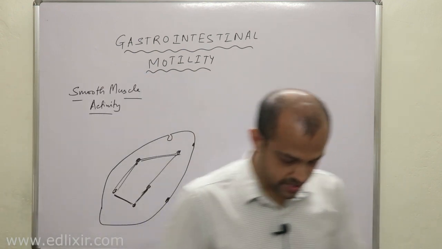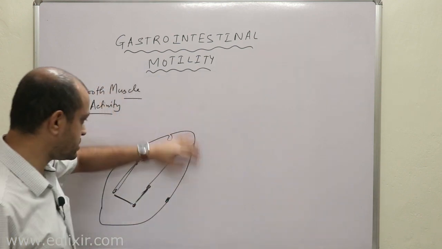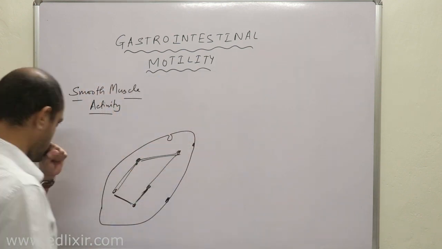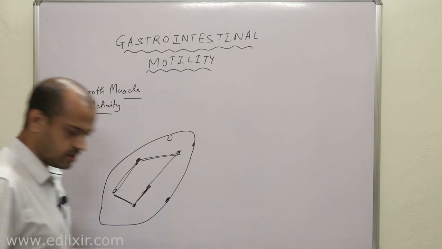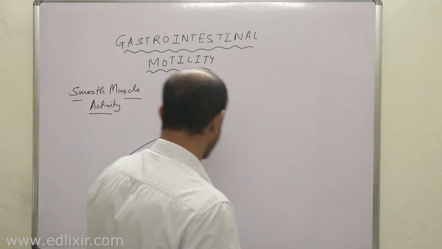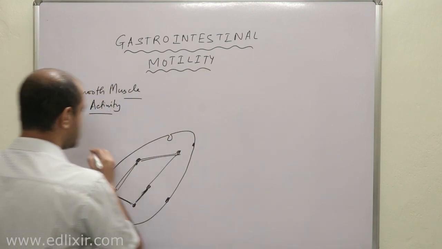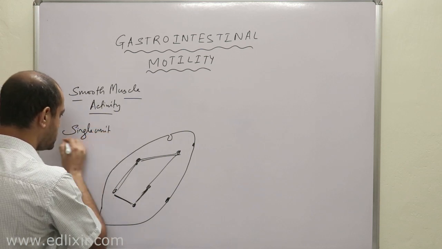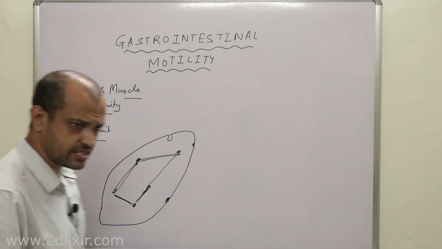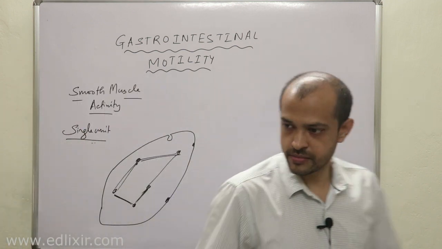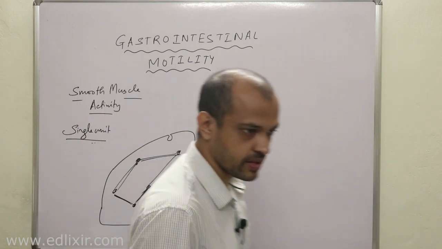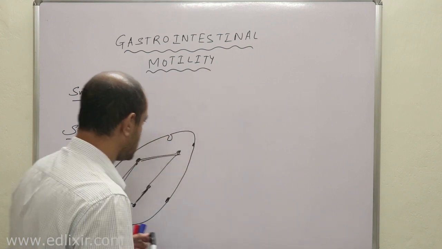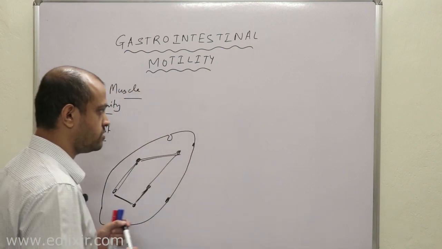But right now we will be discussing how the action potential traverses in this smooth muscle. Now listen with all your attention. In case of unitary smooth muscle or single unit smooth muscle, the action potential traverses more quickly, right? Because of gap junctions and all.